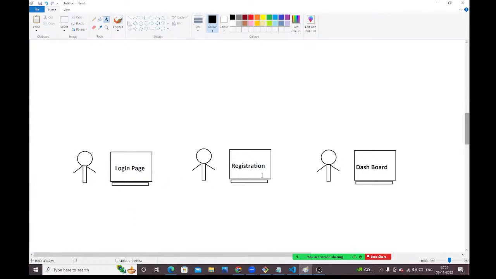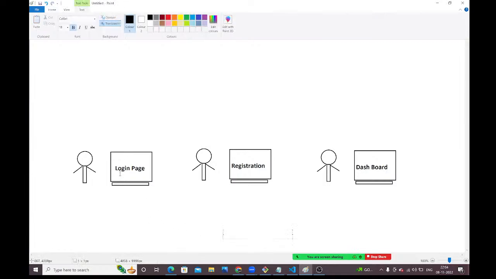When these 3 members are working on the same project, the code should compulsorily be the same in all the machines. Whatever developer 1 has implemented, that code should be available in developer 2 and developer 3 machines also. Whatever developer 2 has implemented, registration functionality, should be available in developer 1 and developer 3 machines also. Whatever developer 3 has implemented, dashboard functionality, should be available in developer 1 and developer 2 machines also.